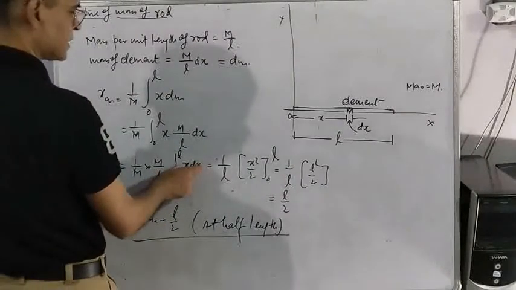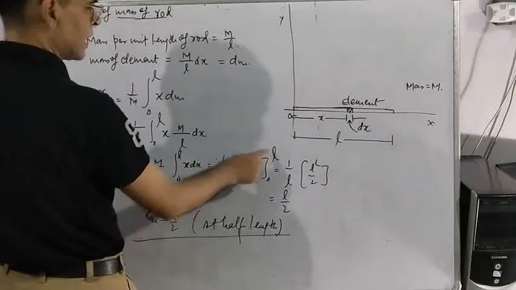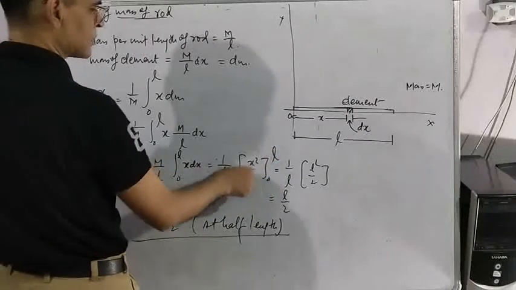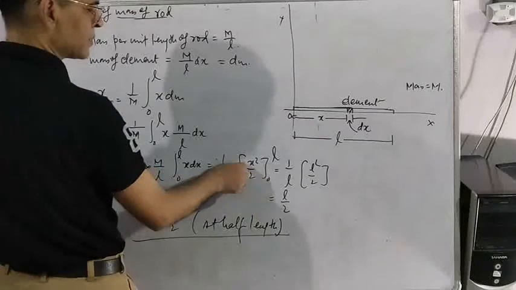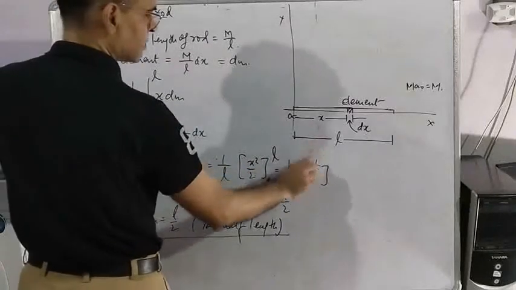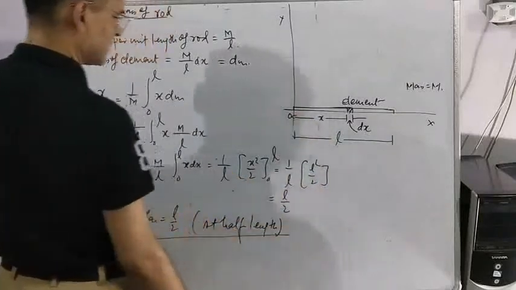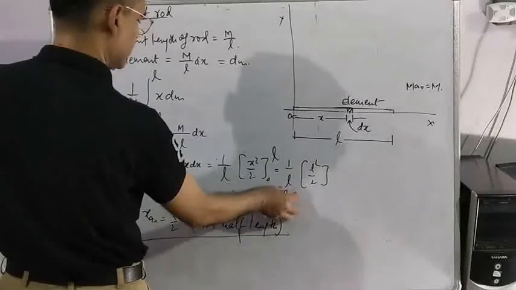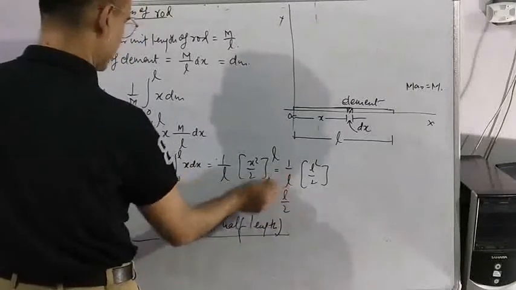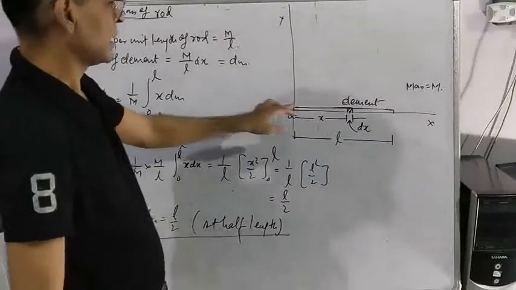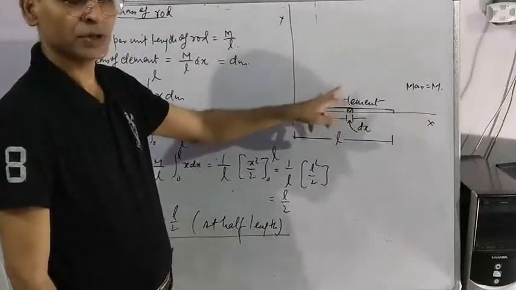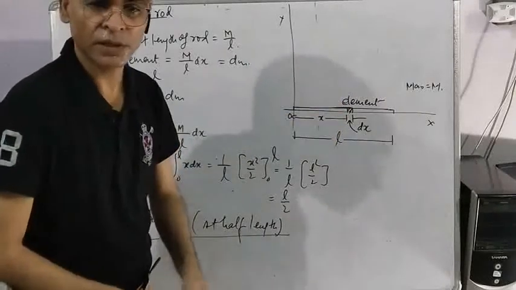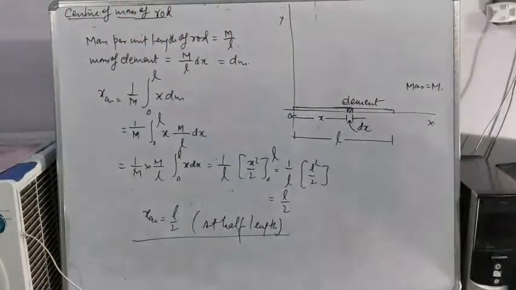So integration of this value is x square by 2, upper limit L, lower limit 0. L is put here, so it becomes L square by 2 minus, lower limit is put, lower limit is 0, so only L square by 2 is left. One L is cancelled. So xcm is equal to L by 2. That is, center of mass is midway, at the center of the rod. Center of mass of a straight rod is at the center of the rod.